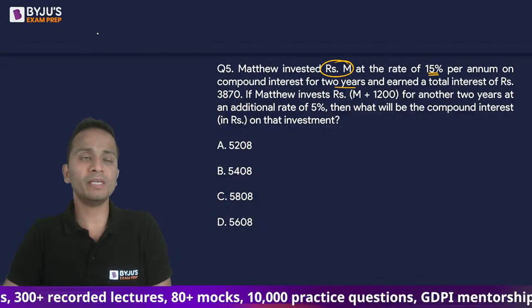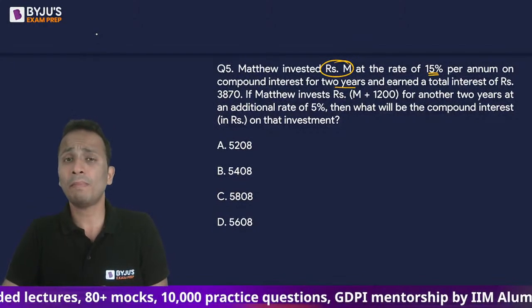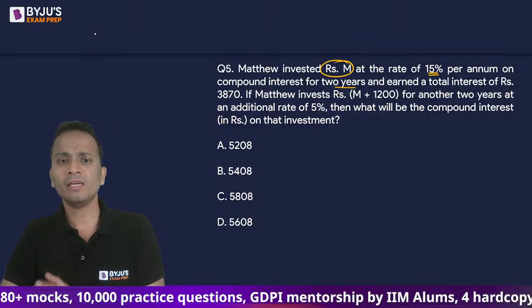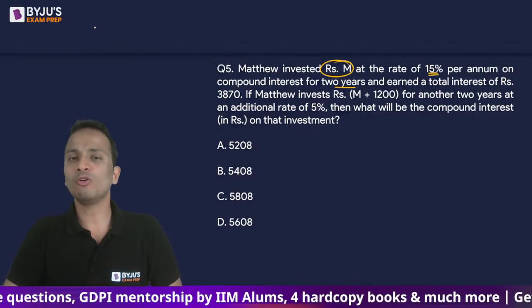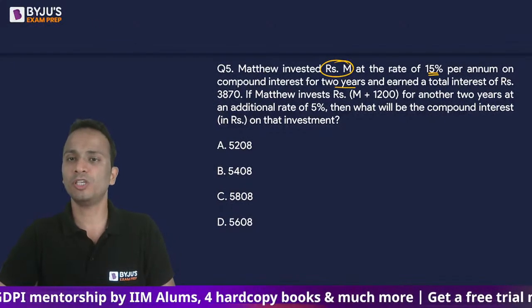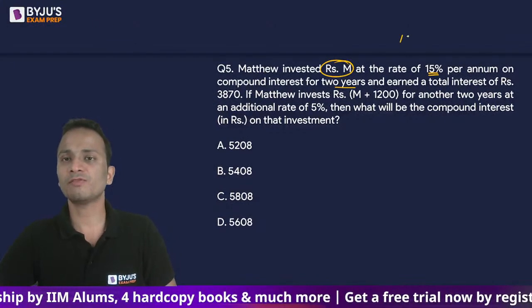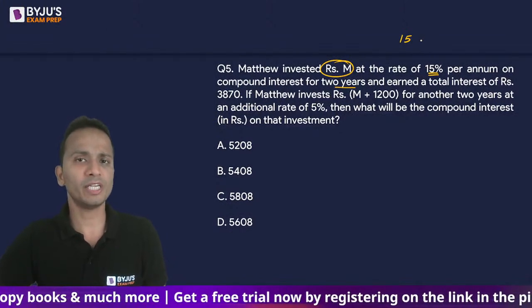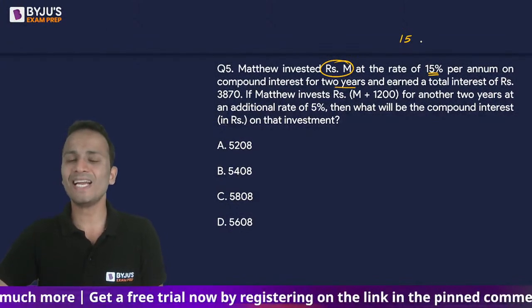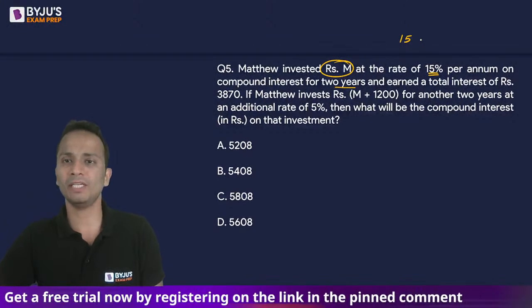Or what will be the percentage by which my money will grow in the 2 years? So how you can calculate it? By using the method of successive percentage change. So in the first year it is 15, in the second year it is 15. So I'll apply the formula of successive percentage change to find out the net percentage growth in my money.